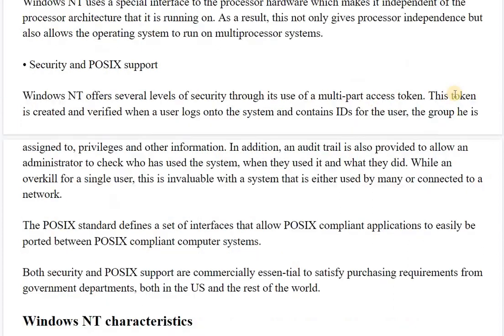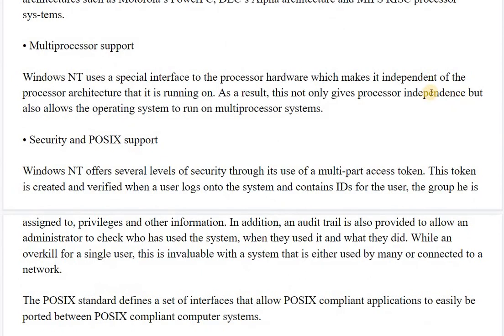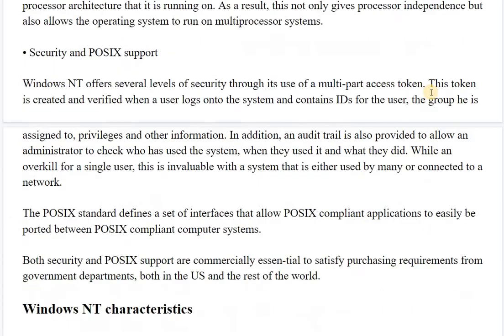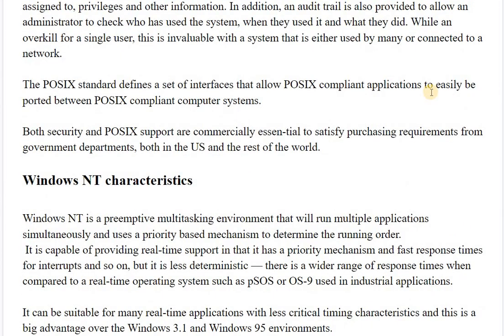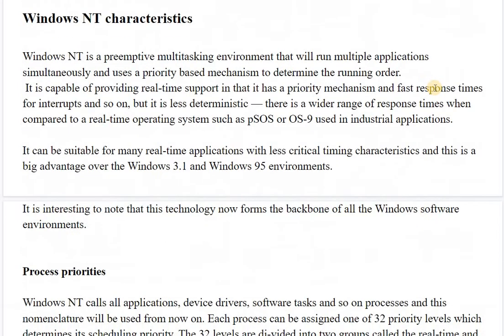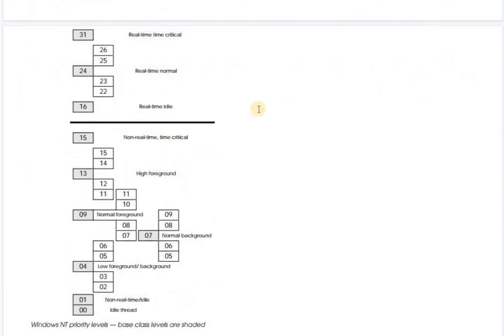The POSIX standard defines a set of interfaces and allows POSIX compliant applications to easily be ported between POSIX compliant computer systems. So both security and POSIX support are commercially essential to satisfy the purchasing requirements from government departments, both abroad as well as in the rest of the world. Other Windows NT characteristics are process priorities. Every process is set up on the basis of some priority.